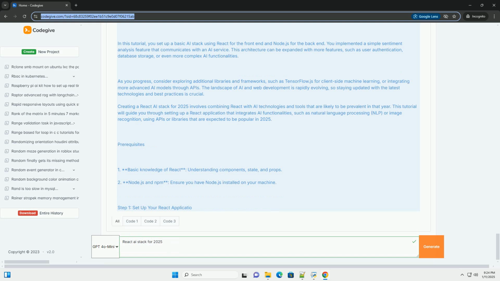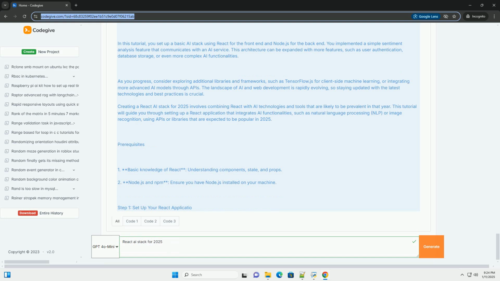Future enhancements. 1. Enhanced UI. Use libraries like Material UI or Tailwind CSS for better styling. 2. State management. Integrate Redux or Context API for more complex state management. 3. Authentication. Implement user authentication if required by the AI service. 4. Advanced features. Add features like voice input/output or file uploads for image recognition.